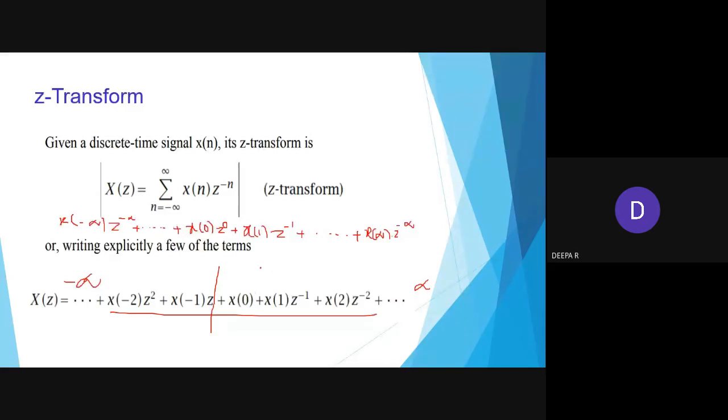So like this you can set it. This is like a right hand sequence and this is like a left hand sequence. So in this right hand sequence, x of n can start with x of 0. Then it starts with x of 0, so x of 1 is z power minus 1. This is a right hand sequence and this is a left hand sequence, right? Generally we call these two a two-sided sequence. A two-sided sequence includes both the right hand side sequence and the left hand side sequence.